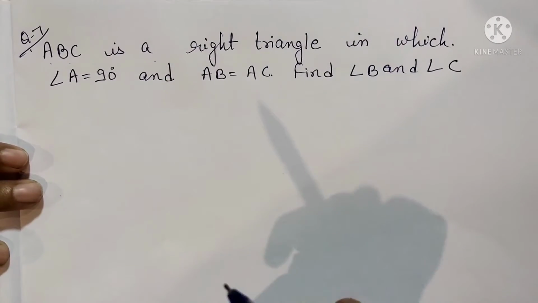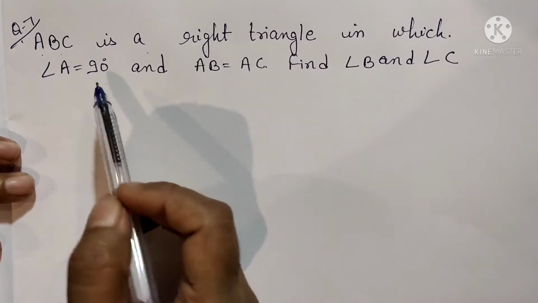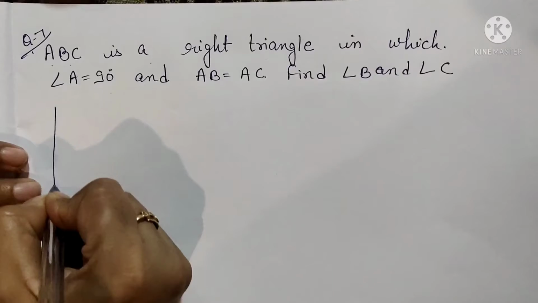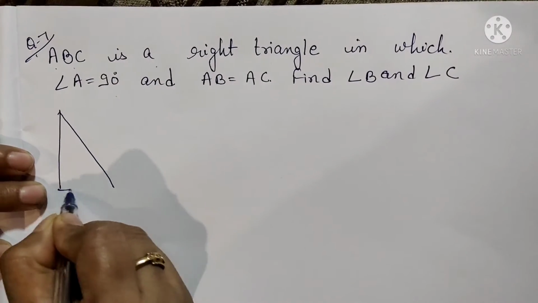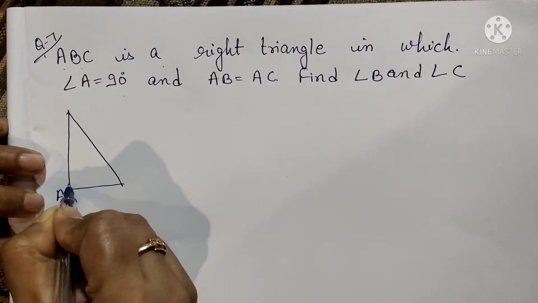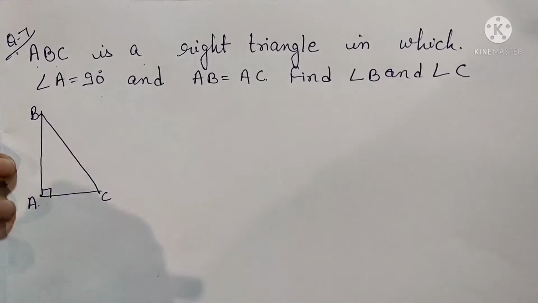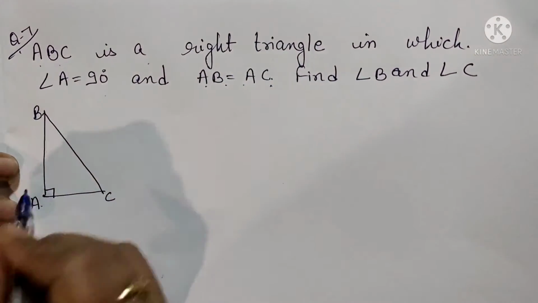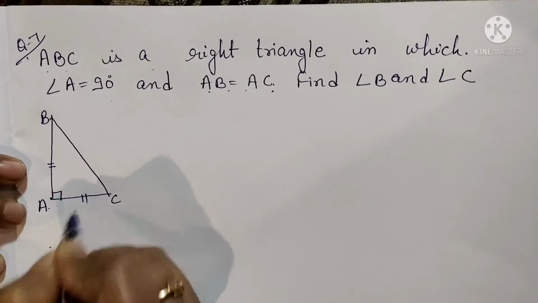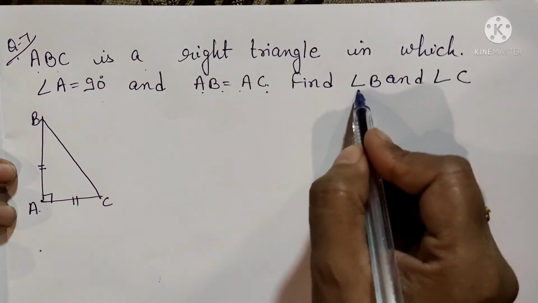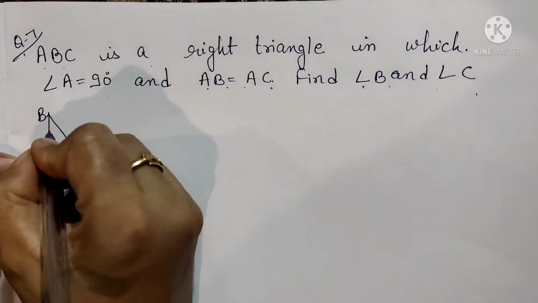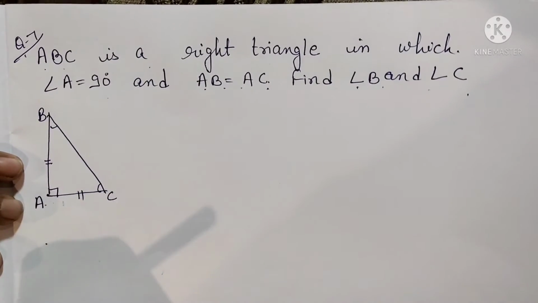Now just to observe the question. ABC is a right triangle in which angle A is equal to 90 degree. We have a triangle in which angle A is 90 degree and we can make it as ABC, and AB is equal to AC. That means this line is equal to this line. It is given. Find angle B and angle C. We have to find these two angles.